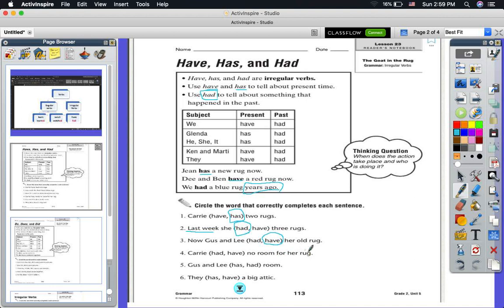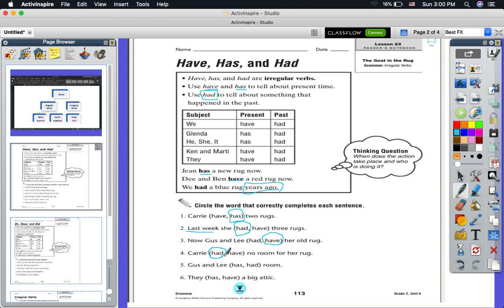Here we don't have any word that tells me about the past, so it's present simple. Carrie had or have, it will be have, no, because Carrie is singular, so if I remove it I will put he. So Carrie has, not have, no room for her rug.